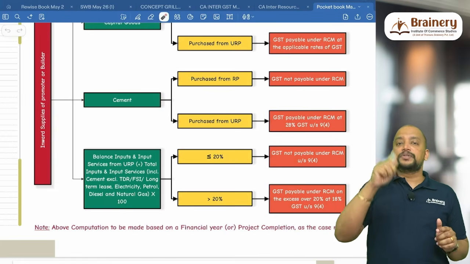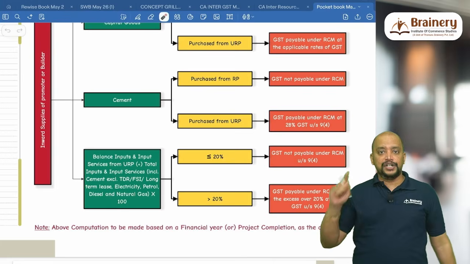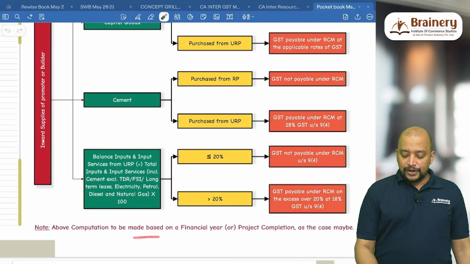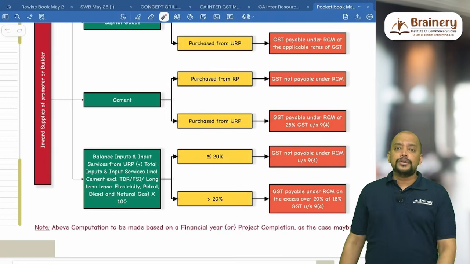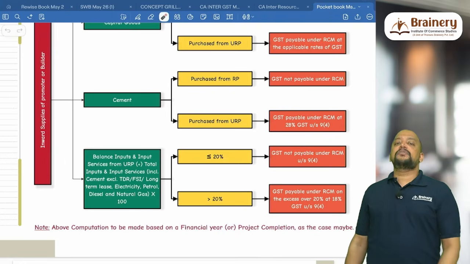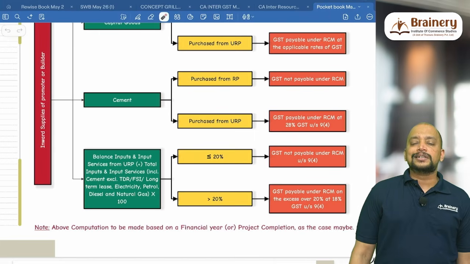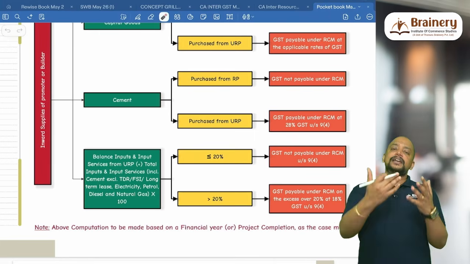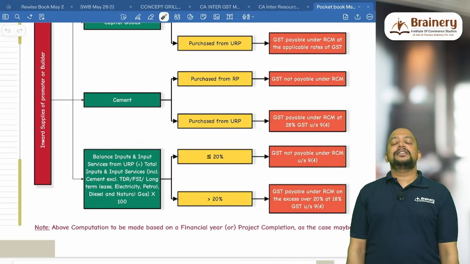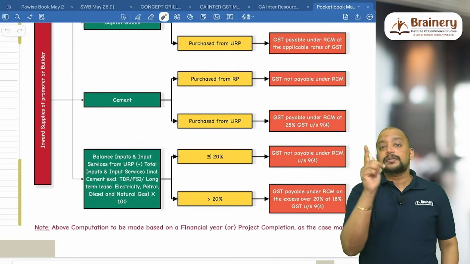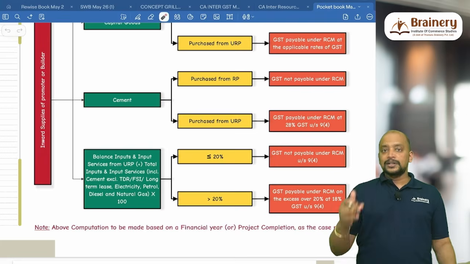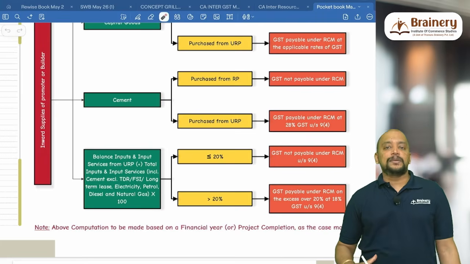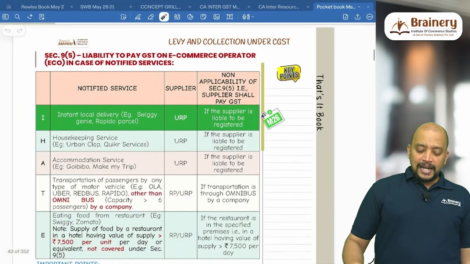On that extra, for example 23% means on that extra 3% only we need to pay GST under RCM at the rate of 18%. And the above computation is to be made on a financial year basis. Yearly we need to do it, or up to project completion as the case may be. For example, if the project is taking 2 years 8 months to complete, in the first year we need to make a separate computation of all the purchases. Second year again we need to make the second year computation. Then in the third year for 8 months, we need to make a separate computation. So that's how it is. And you need to compute it project-wise and determine how much GST is payable. This is about 9.4 and 9.5.